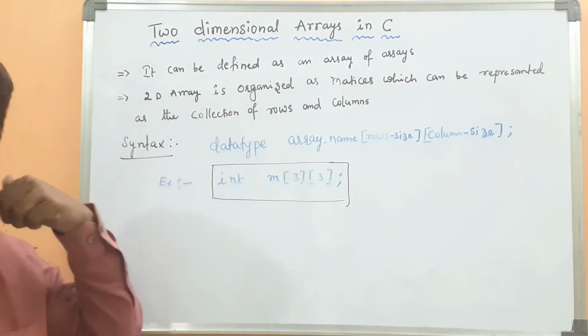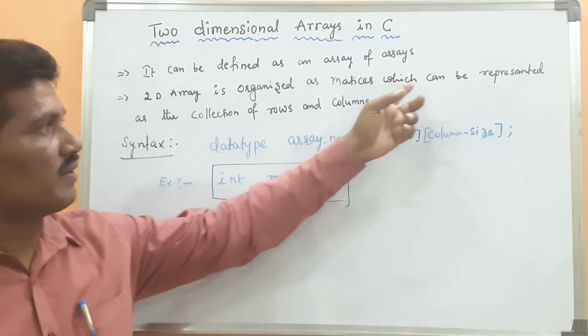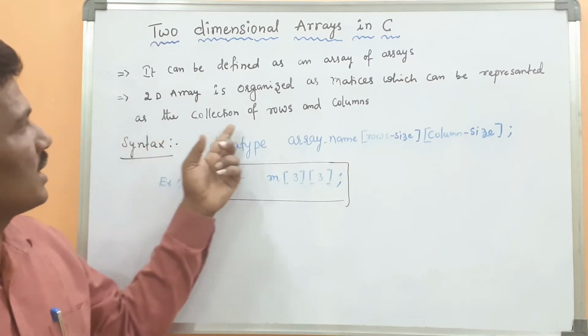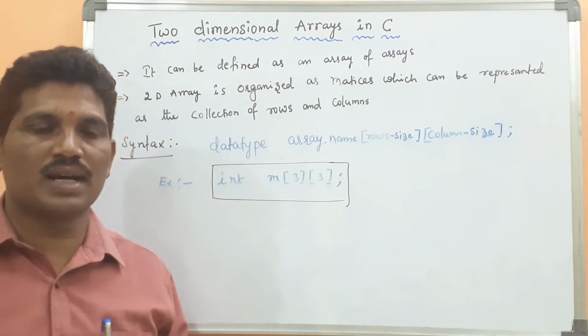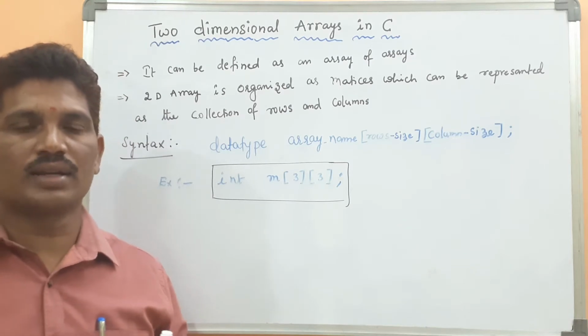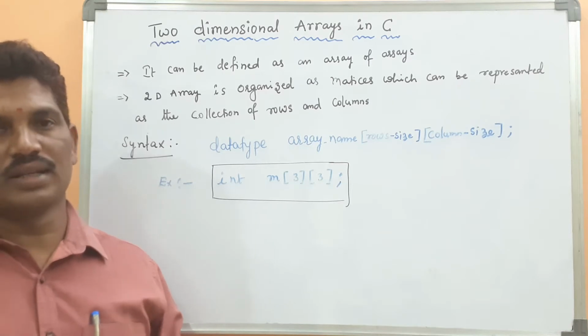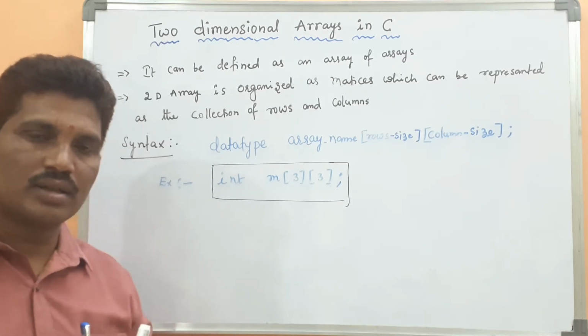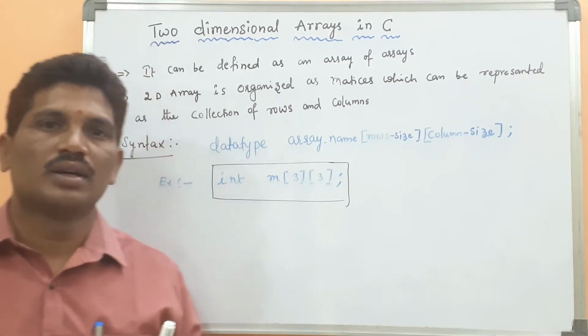At that time we can go for two-dimensional arrays, which can be represented as a collection of rows and columns. Another way to define it: a number of rows and a number of columns is called a two-dimensional array.